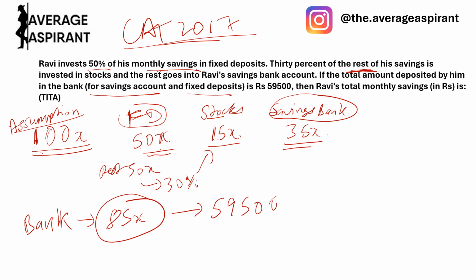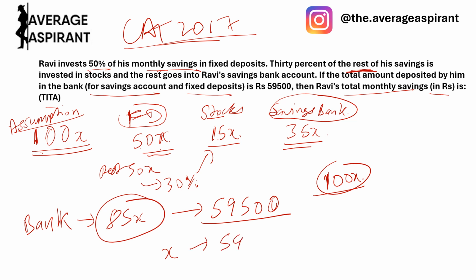59500. Then what is the total monthly savings in rupees? So what is the total monthly savings? We have to calculate 100x, not x, right? So 85x is 59500. So x would be 59500 by 85. Now you'll say how do I calculate it? Do I calculate it by mind, writing, or calculator? You will obviously have a calculator there, so you don't need to worry about it, right?